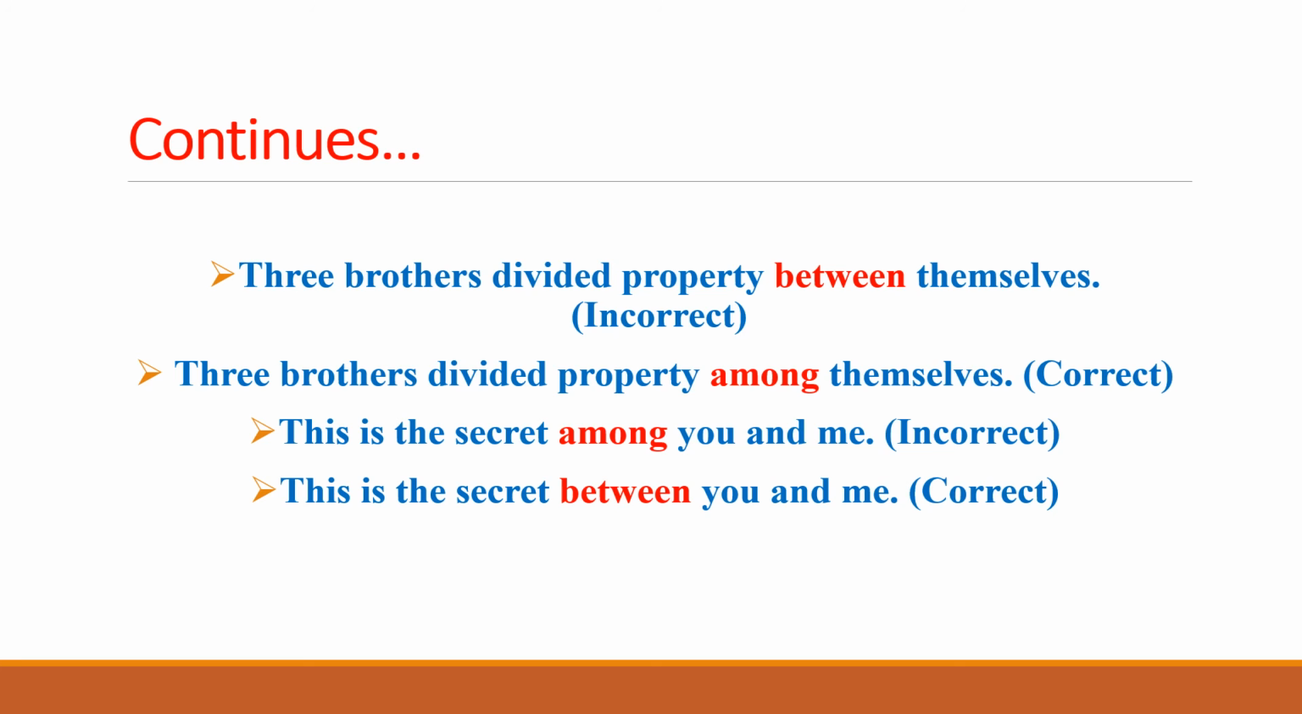Similarly, this is the secret among you and me. So you and me are two persons. For two persons, it is incorrect to use among. Rather, we have to use between for two persons, that is you and me. So using among in this is the secret among you and me is incorrect because among is used for two persons. Rather, the correct sentence for that one is this is the secret between you and me.